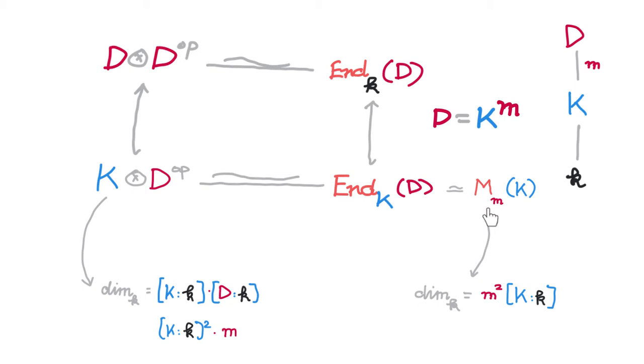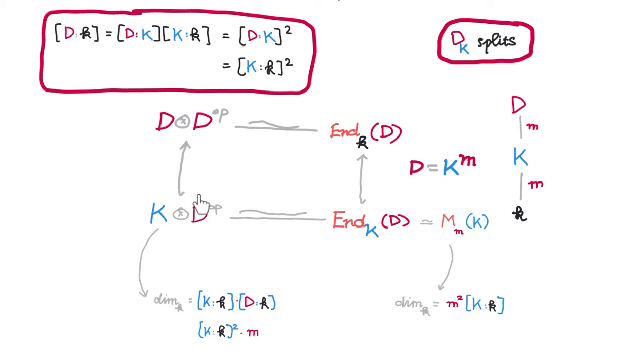On the other hand, what's the dimension of this matrix algebra over little k? Well, this has m squared entries, so this has dimension m squared over the big K, this blue K. Thus its dimension over little k is going to be m squared times the dimension of big K over little k. Now these numbers have to be the same, and that means that the dimension of big K over little k has to be equal to the dimension of D over big K. In particular, we see that the dimension of a central division algebra must always be a square.